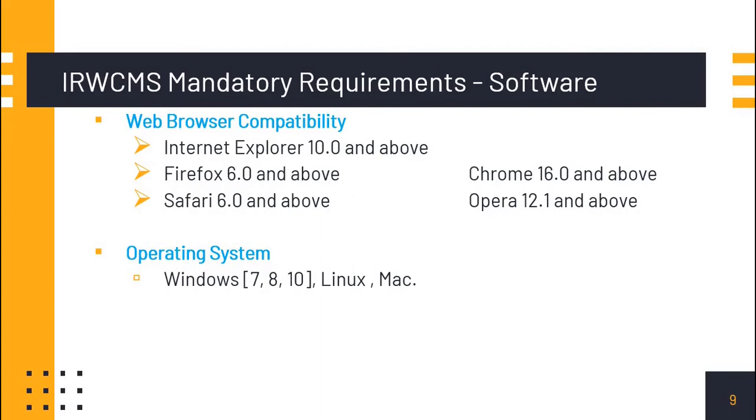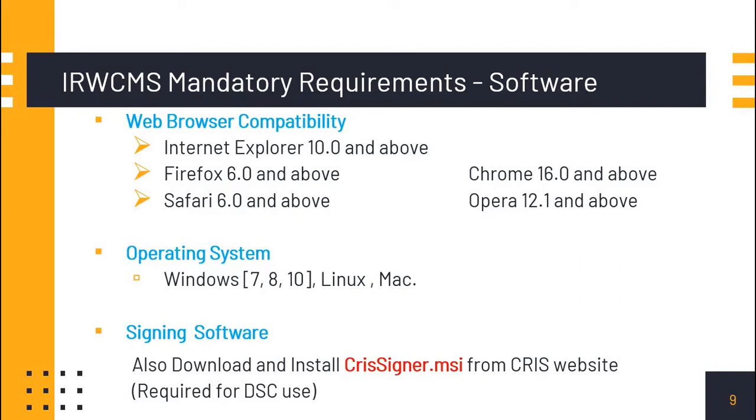And regarding the operating system, it should be minimum Windows 7, Windows 8, Windows 10, or Linux or Mac. And also we need a small software for using the digital signature certificate. That can be downloaded from the IRWCMS webpage itself. It is being kept in the help menu. Once you click on the help menu, there we have a link for downloading this Chris Signer. Once we download it, then we'll have to install it, and that's it.